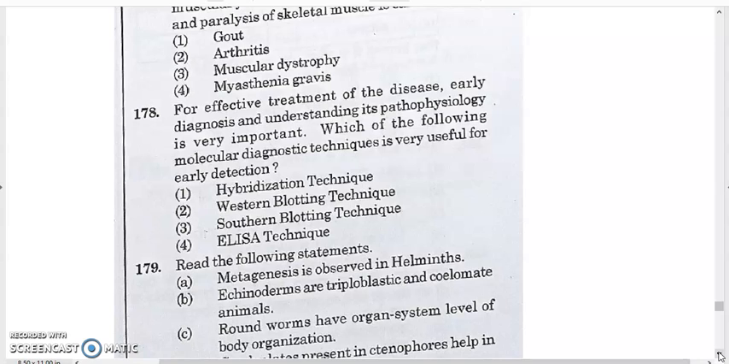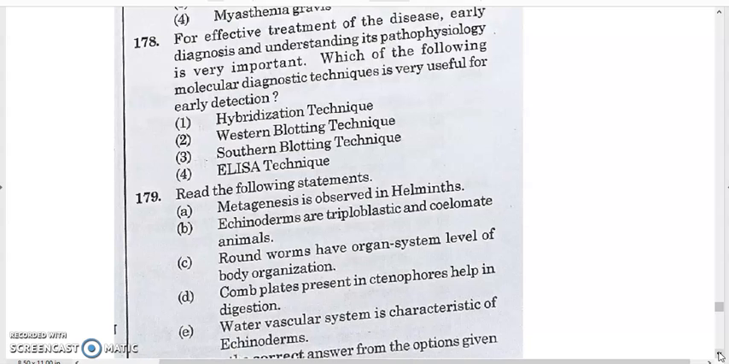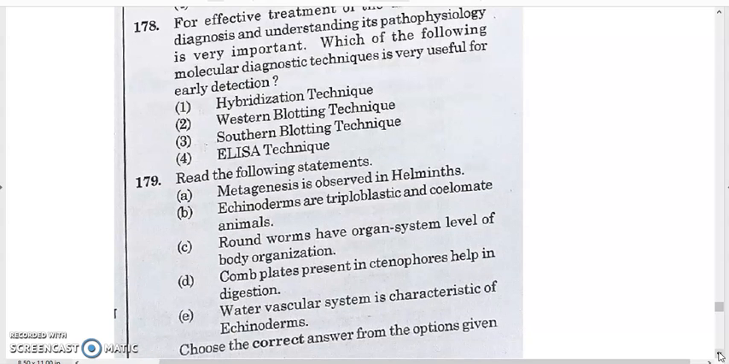ELISA stands for enzyme linked immunosorbent assay. It is a method for detection of the presence of antigen and antibodies; antibodies as well as antigen can be detected. It is also a useful molecular diagnosis technique, very useful for early detection of most of the diseases. And these are the important techniques used.